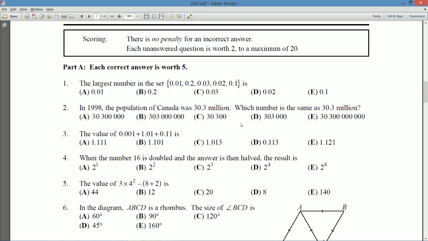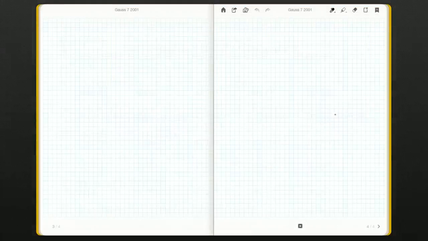exactly what these numbers represent, what the decimal system works with. What I would do is sit there and say, okay, how would I say each of these numbers? So, for example, this one here, C, is 30,300. So that's not anywhere close to 30 million. So we're looking for one that's close to me saying 30 million, and then I should get 30.3 million. Is that one. So A